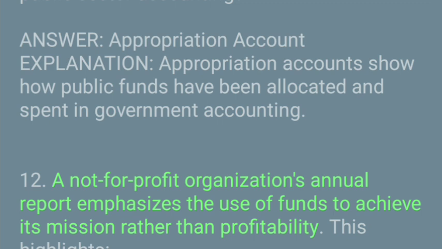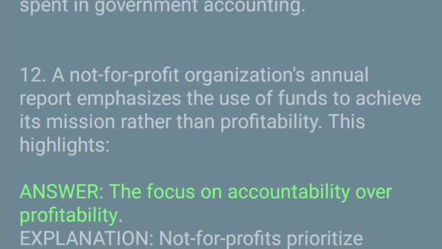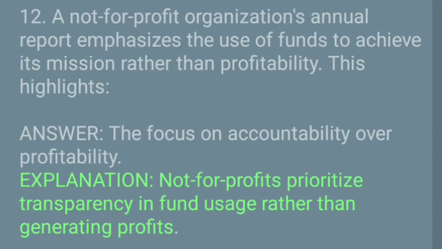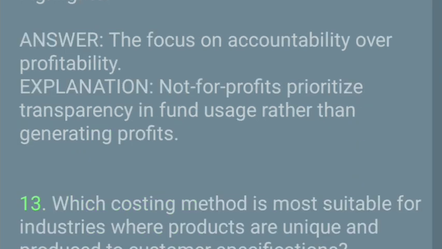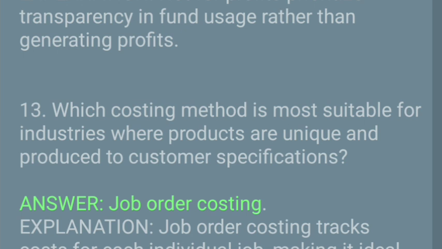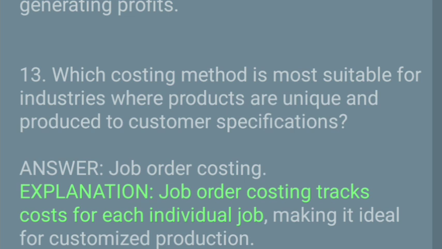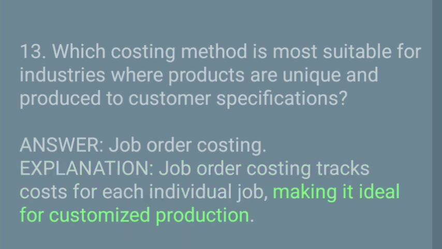12. A not-for-profit organization's annual report emphasizes the use of funds to achieve its mission rather than profitability. This highlights. Answer: the focus on accountability over profitability. Explanation: not-for-profits prioritize transparency in fund usage rather than generating profits. 13. Which costing method is most suitable for industries where products are unique and produced to customer specifications? Answer: job order costing. Explanation: job order costing tracks costs for each individual job, making it ideal for customized production.